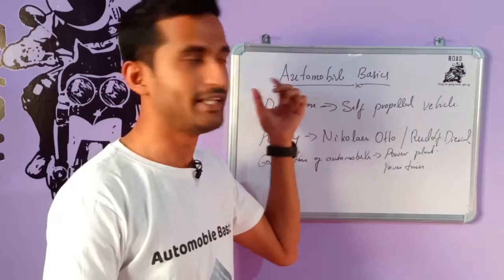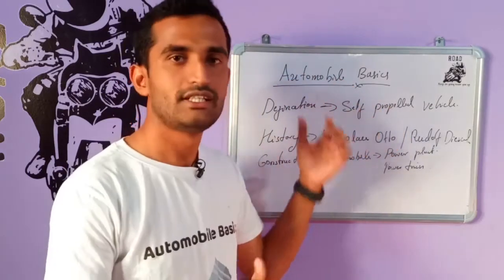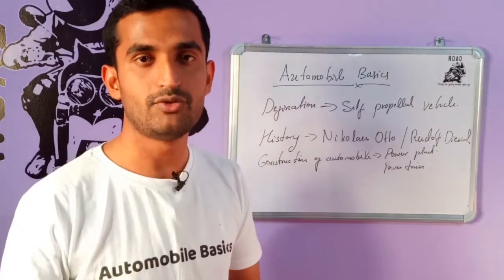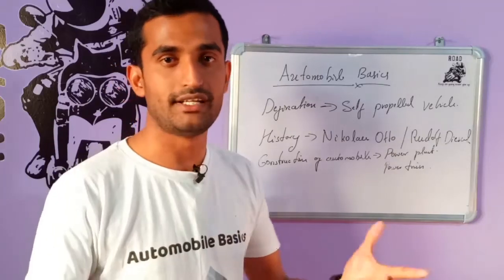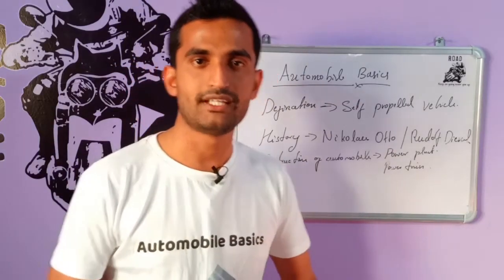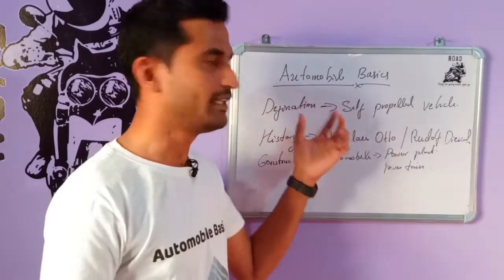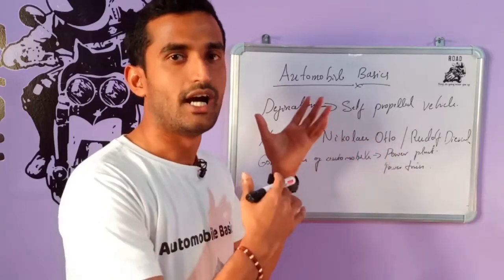So, the name automobile always says that auto means self. It will move automatically as long as fuel energy is supplied to it. The fuel may be petrol or diesel or CNG or LPG, and nowadays some electrical or hybrid vehicles have been introduced. So it may be because of any fuel. Until the fuel is supplied, the vehicle will move automatically, by itself. So it is called an automobile.